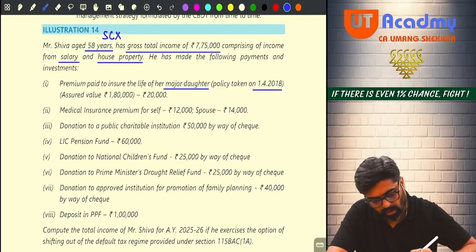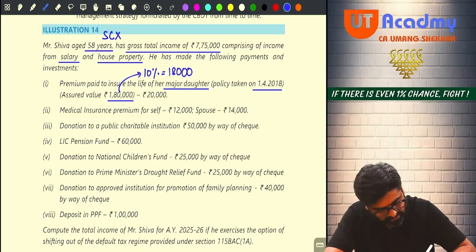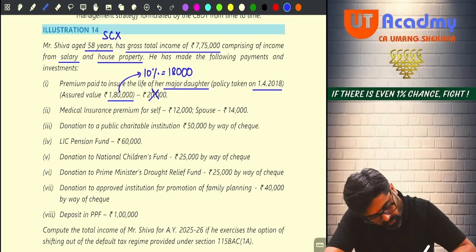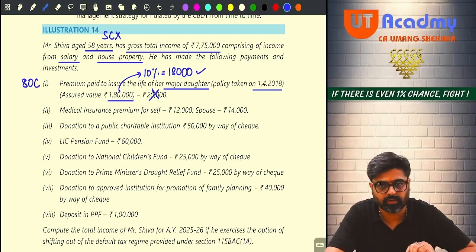So how much should be the premium? 10% of this, if you calculate, you get 18,000. So the maximum premium should be 18,000. How much premium have you paid? 20,000. So this 20,000 will not qualify, 18,000 will qualify under section 80C. You are going to get the deduction under 80C.